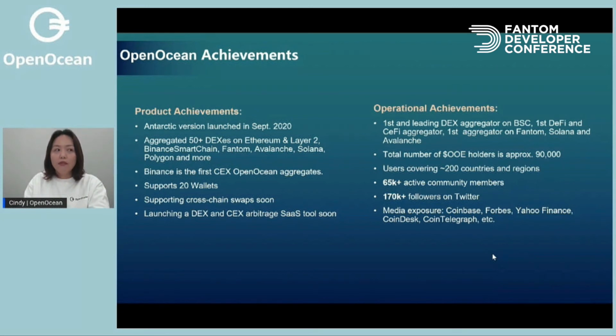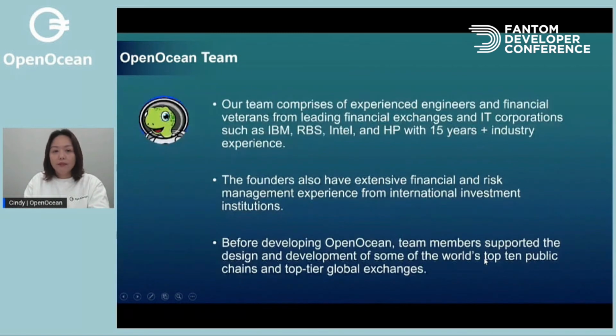We have around 65,000 active community members and have reached 170,000 followers on Twitter. We are very popular in the industry, and we have seen very fast growth in our community members and Twitter followers, and we get media exposure on various leading media.